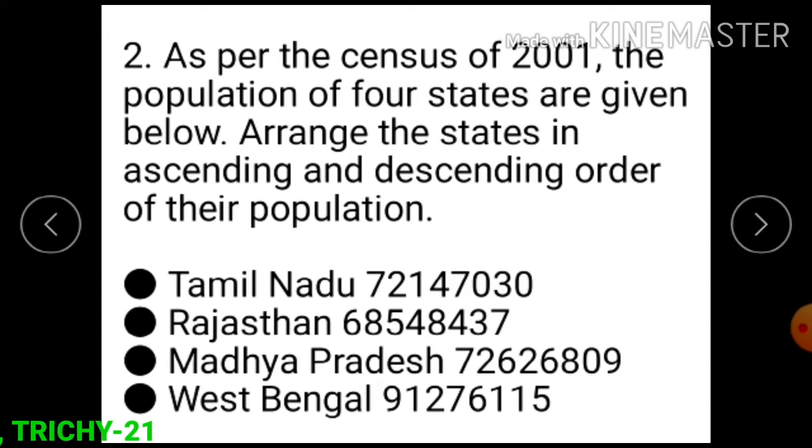Rajasthan: 6 crores 85 lakhs 48,437. Madhya Pradesh: 7 crores 26 lakhs 26,809. West Bengal: 9 crores 12 lakhs 76,115.